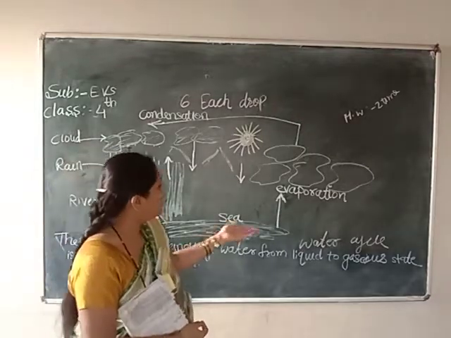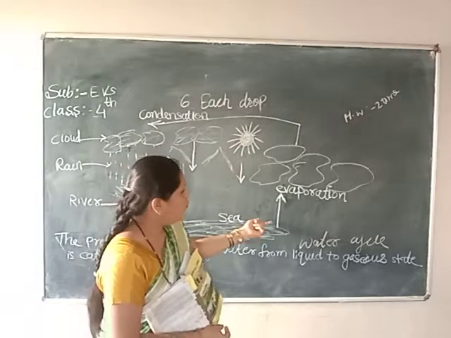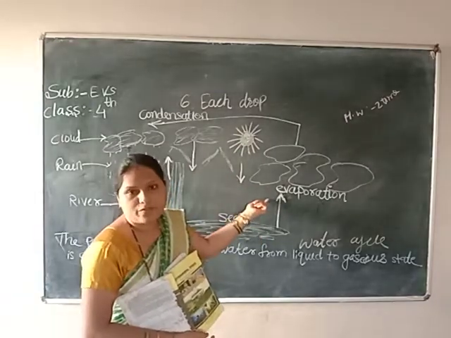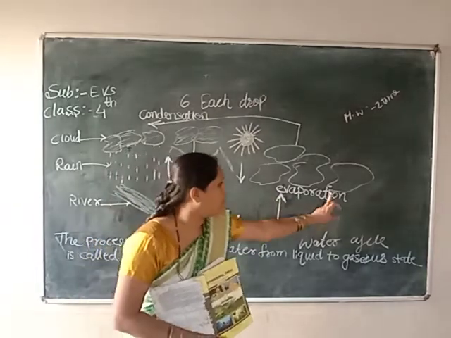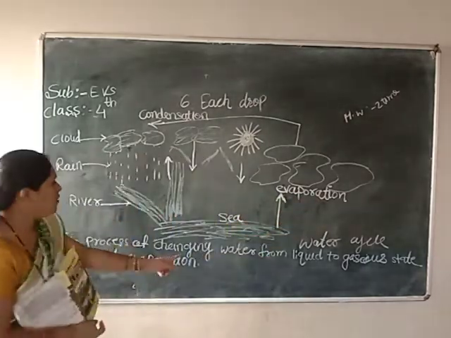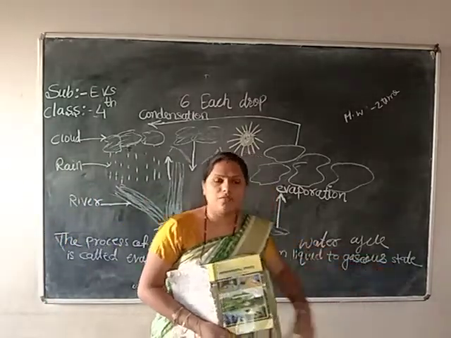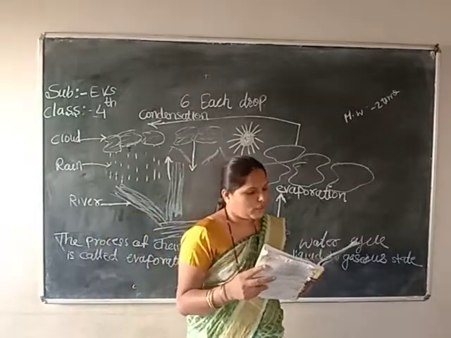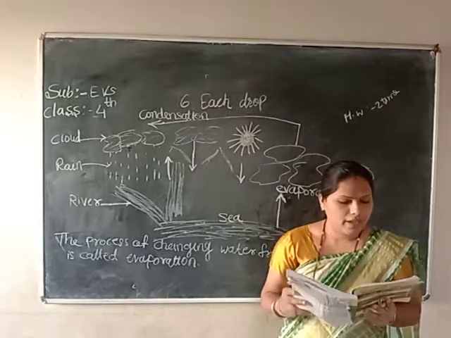Here also seawater gets evaporated due to the heat of the sun. Here we can't see this evaporation process. We can't see the water vapors, but it is happening here. So this process is called the evaporation process. The process of changing water from liquid state to gaseous state is called evaporation. The evaporated water gets mixed in the air. Where will it mix? In the air.